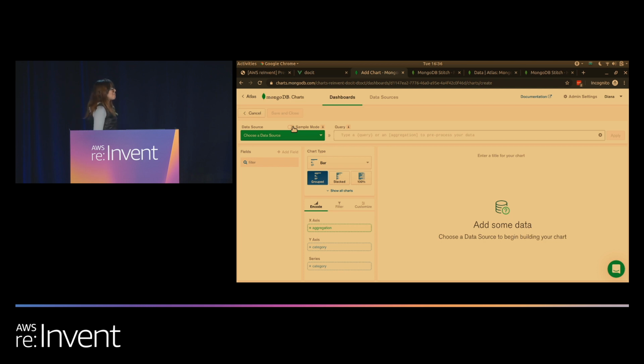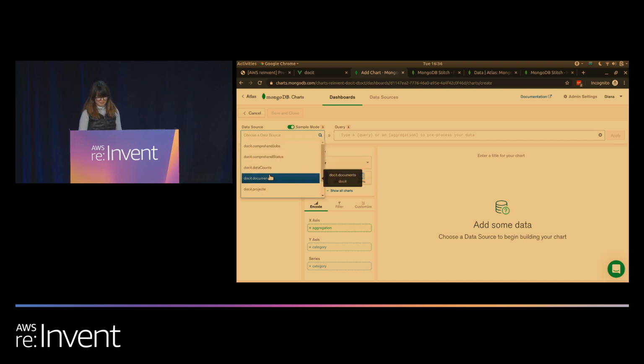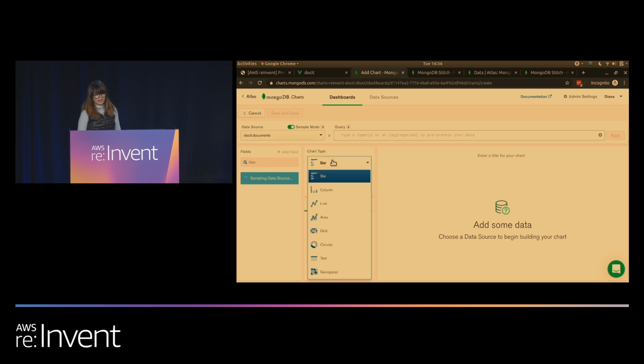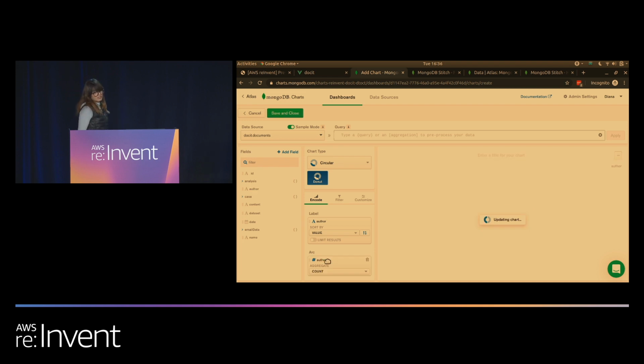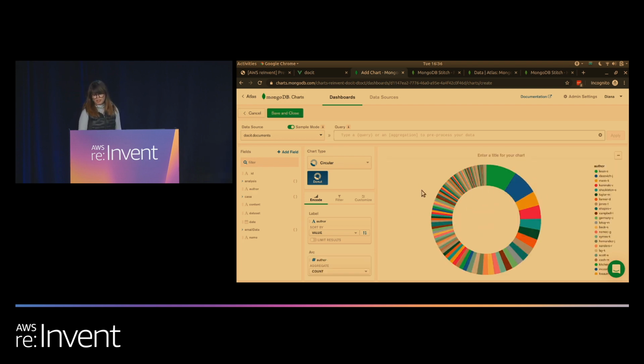Now, because I know my collection contains a lot of documents, I'm going to enable the sample mode and select my data source. There are a number of different types of charts available. So once I pick the one that I think makes sense, I just have to drag and drop the fields into my X and Y axis, depending on the chart type. This will then give you a preview of the chart right here. Once we're satisfied with it, we can go ahead and save it.